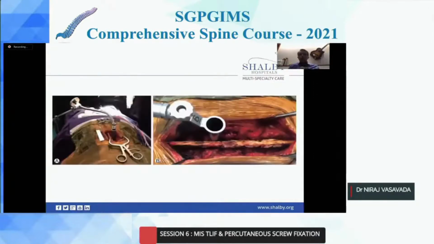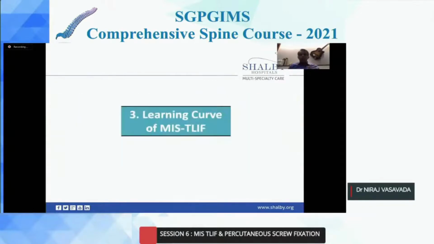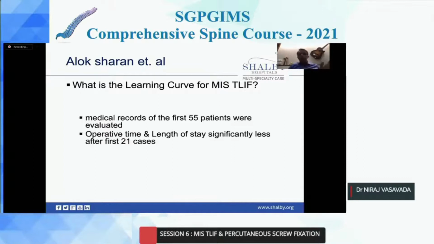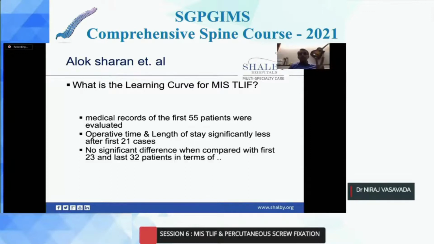Now, this is how I started my MIS journey. First, I used to do an open procedure, place a tube and do my surgeries. Regarding the learning curve, I would want to quote 2 papers, one by Dr. Alok Sharan, where they studied their first 55 cases, and they found that operative time and length of stay were significantly less after their first 21 cases.